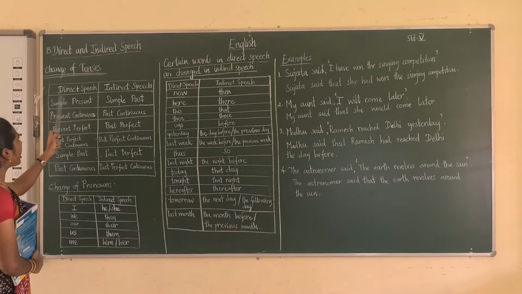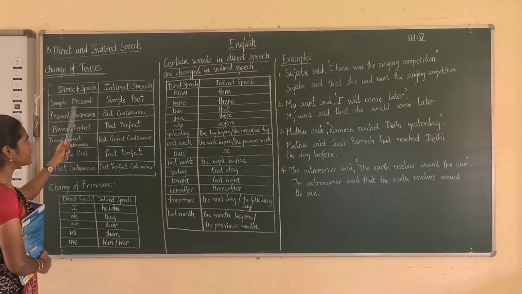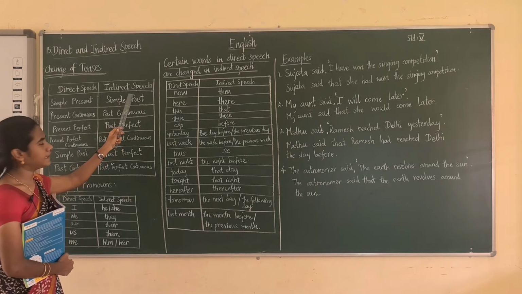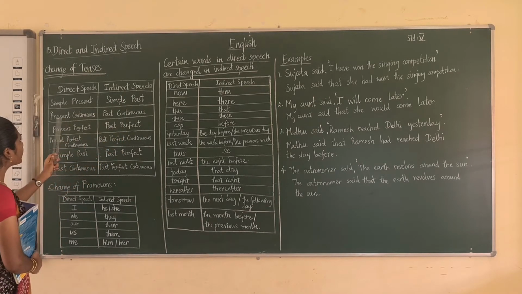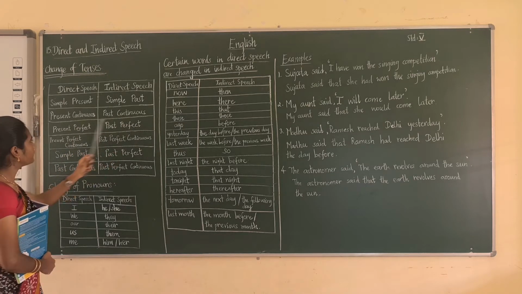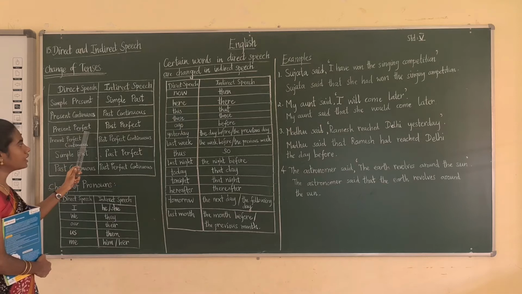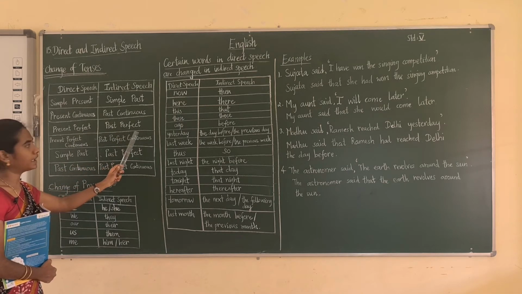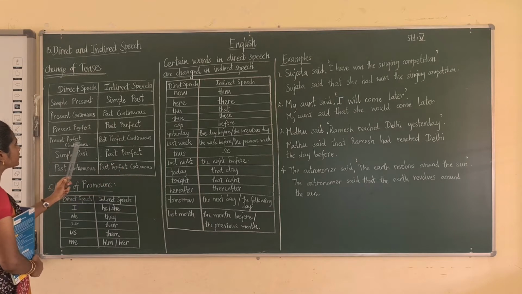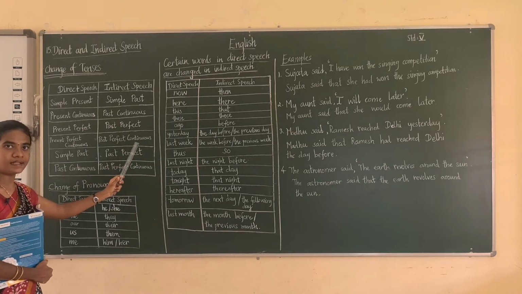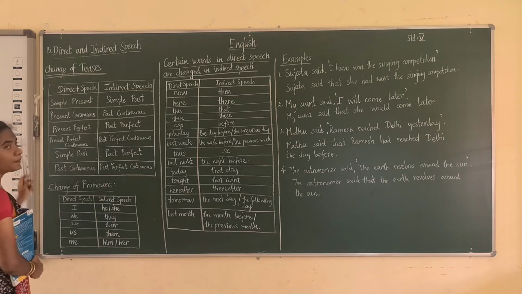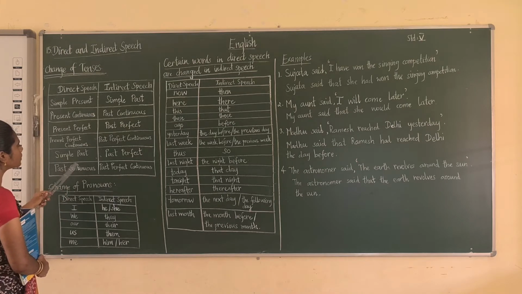In direct speech, if it is in the simple present, we have to change it into the simple past tense in the indirect speech. The next one, present continuous is changed into past continuous in the indirect speech. Next, present perfect is changed into past perfect. Next, present perfect continuous is changed into past perfect continuous. The next ones are fully of the present tense. Now look at this: these two are the past tense.